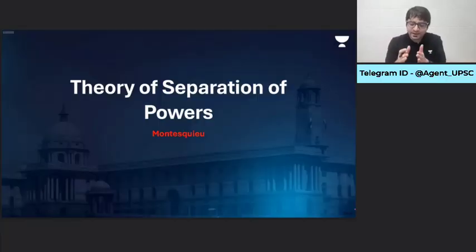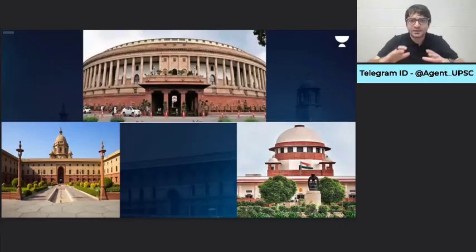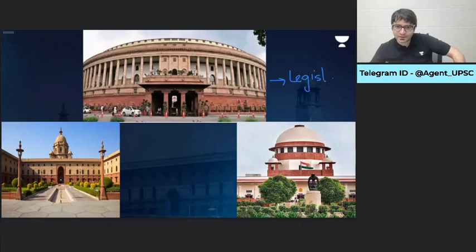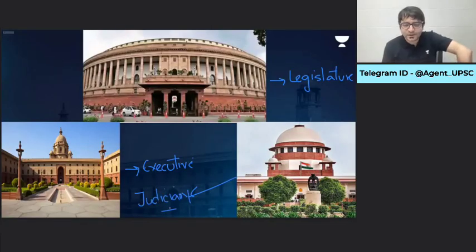Imagine a situation where Montesquieu, the French philosopher, said that we need to separate the 3 organs of the state. Or if there is a state, we need to separate its powers into 3. One would be the body responsible for making laws, called the legislature. One would be the body responsible for implementing these laws, known as the executive. And the other body would be responsible to ensure that people get justice. Create such a system where the powers of the state are separated. That is what we call separation of powers.